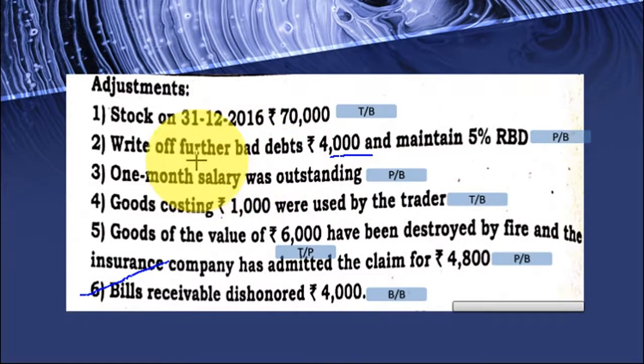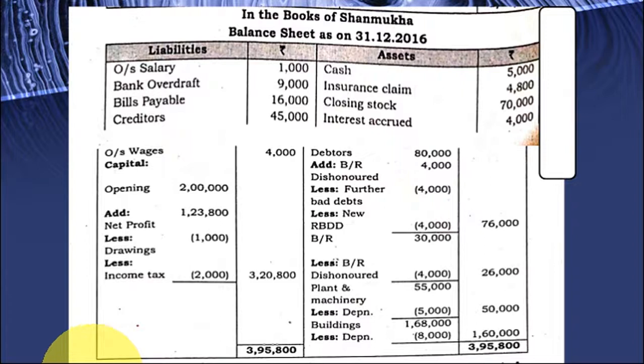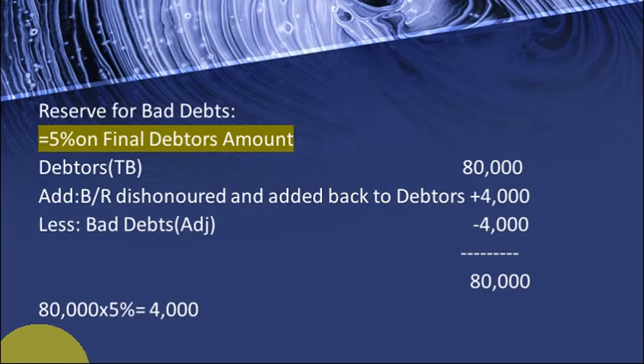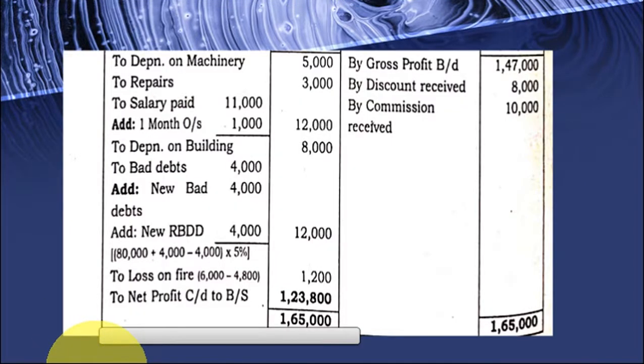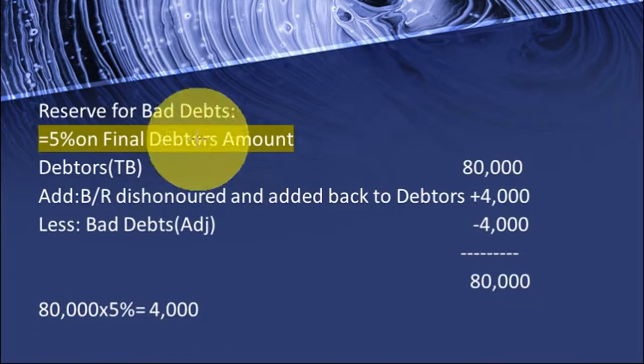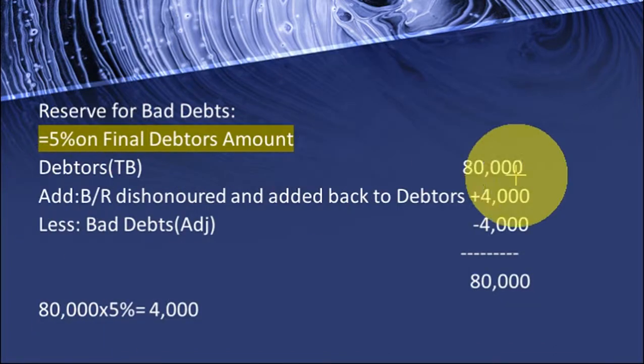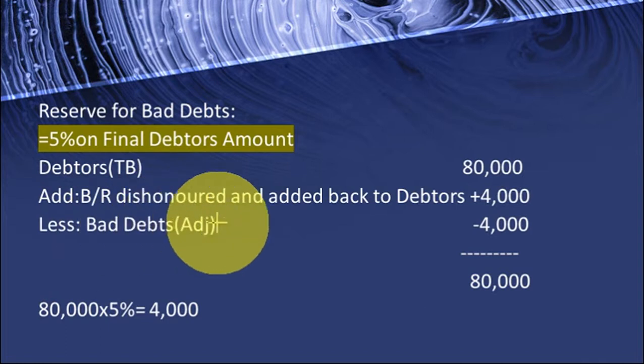See here. In the adjustment, these two entries will affect the debtors. Further bad debts 4,000, bills receivable dishonored 4,000. So we are taking this. We have to make the arrangements, right? So here we write debtors in the trial balance, add bills receivable dishonored, less bad debts.